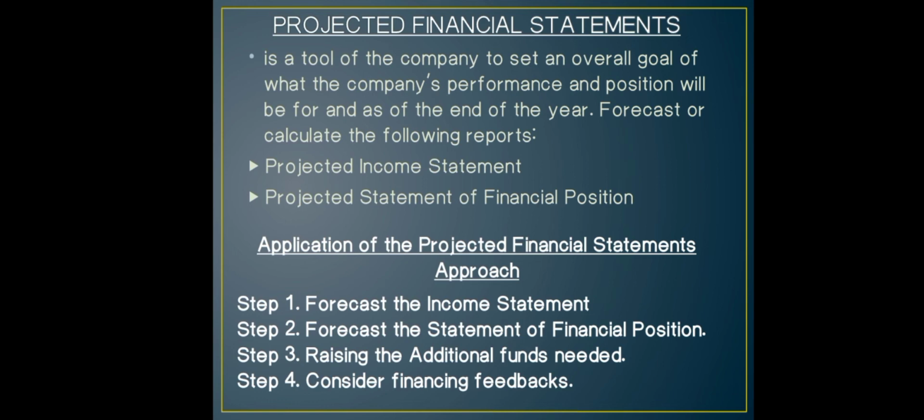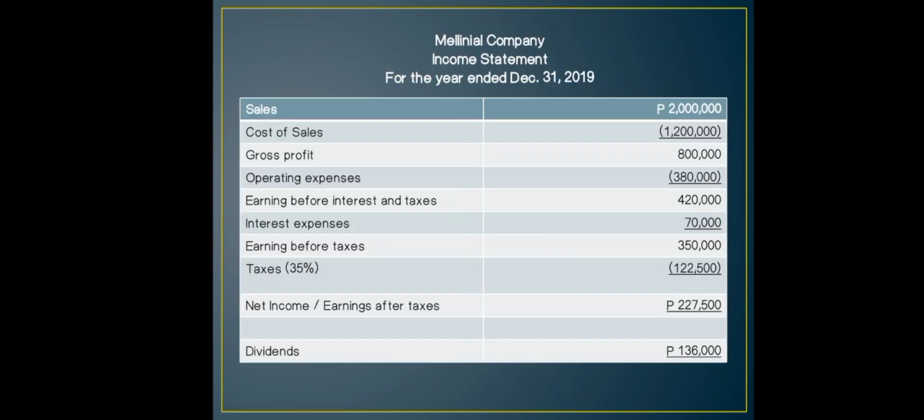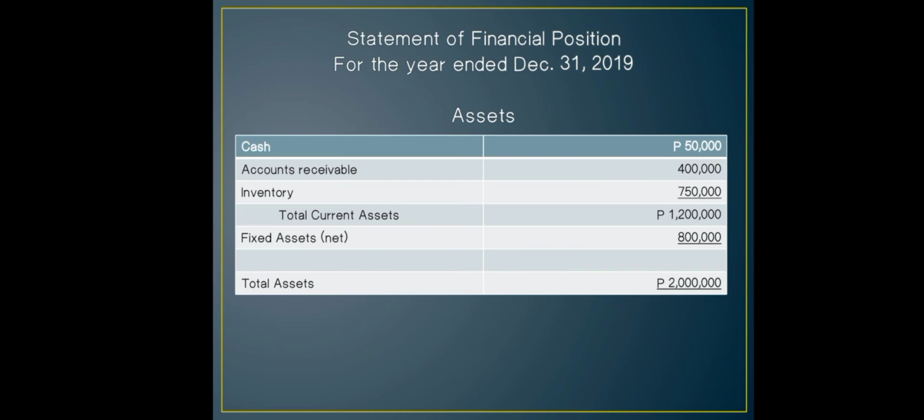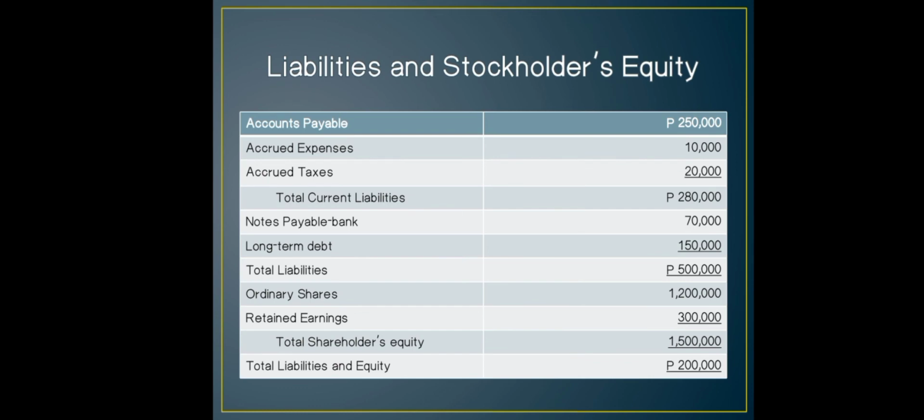So here below, as you can see, there are 4 steps for application of the projected financial statements. Step 1 is to forecast the income statement. Step 2 is to forecast the statement of financial position, raising the additional funds needed, and consider the financing feedbacks. So as you can see here in the table, these 3 illustrate the historical average of the millennial company.